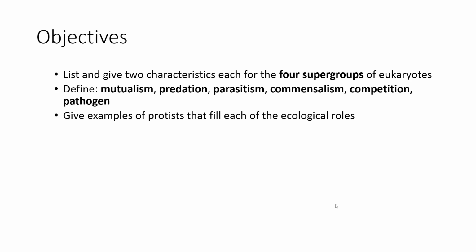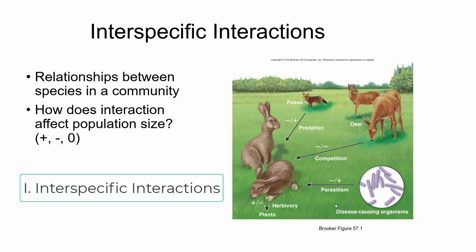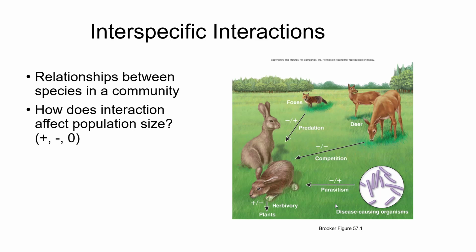Define mutualism, predation, parasitism, commensalism, competition, and pathogen. And give examples of protists that fill each of the ecological roles. So what are the ecological roles? Well, we're looking at interspecific interactions, the relationships between species in a community. And we're defining this on how these interactions affect the population sizes.